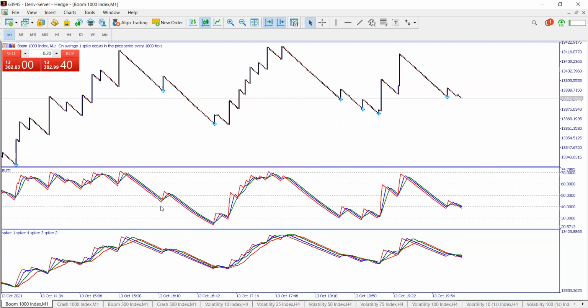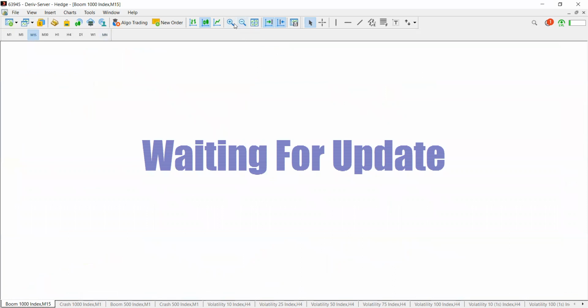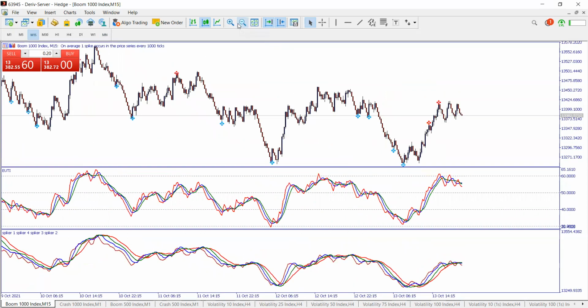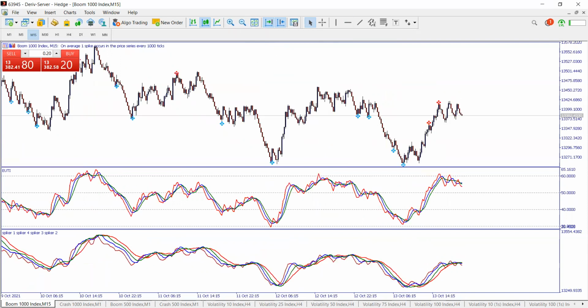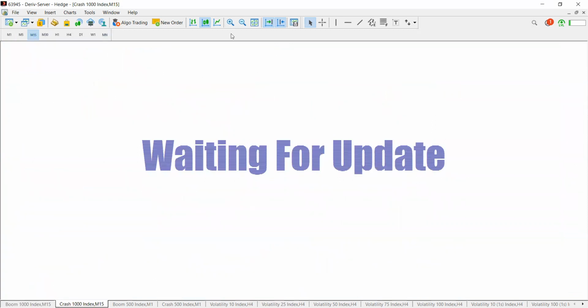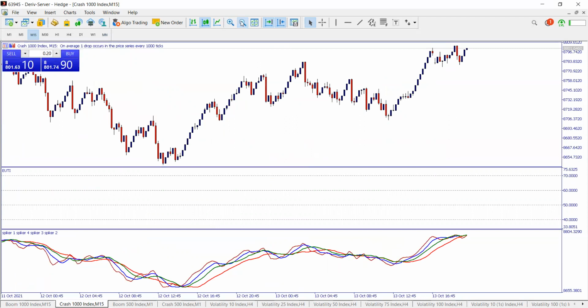So when you want to trade this, for instance, you want to trade the spikes, you want to scalp them, this is what you do. Now, take your pen and your paper, you write down. First of all, if it is boom 1000 or crash 1000, I would advise you to come on M15. So if it is boom 1000, you come on M15. Same with crash 1000, you come on M15. I am there now.